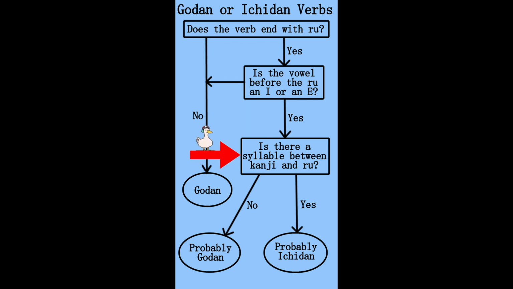So the only thing left to do here is to look at how it is written in kanji and kana. I'm sorry to tell you, but romaji isn't sufficient. It's very important that you get used to kanji and kana writing, even if you can't read kanji. The best example I can give you is the two verbs kaeru and kaeru. If I show you them in romaji only, you probably will say, but that's the same word.